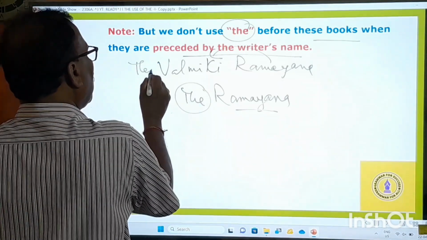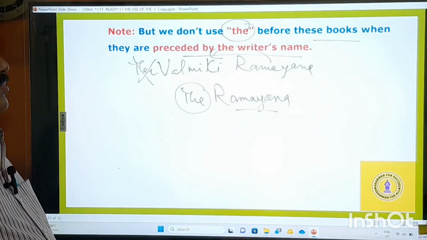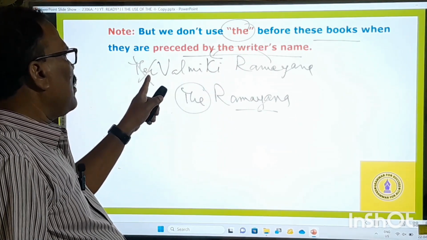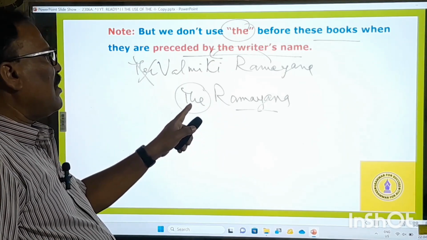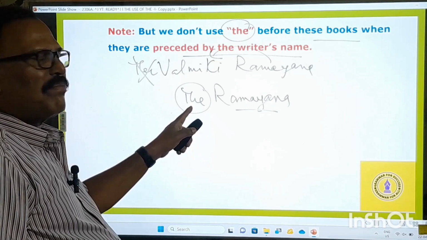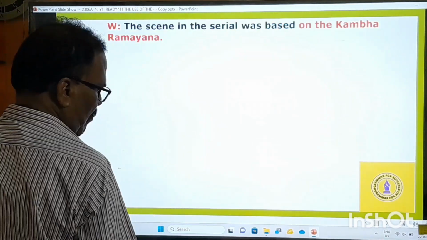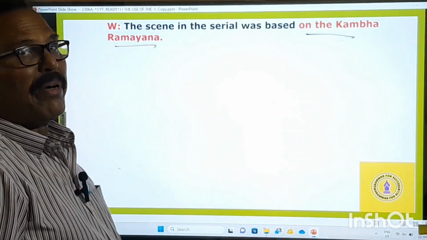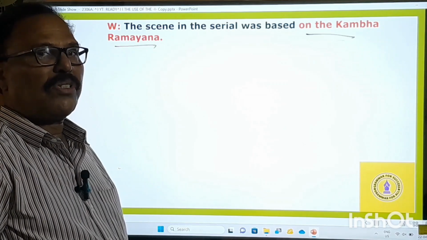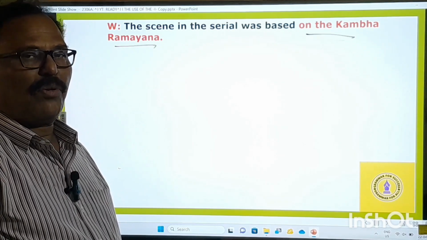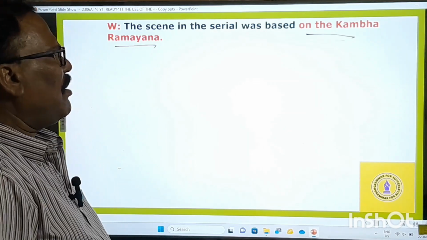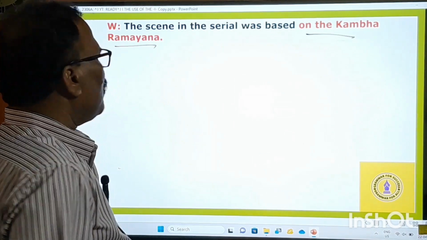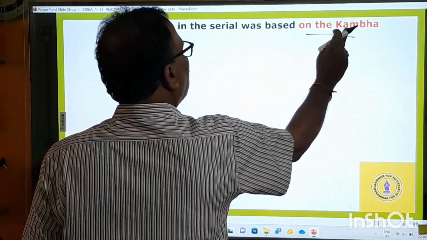But here the is not okay: Valmiki Ramayana, because it is preceded by the writer's name, no article is required. If it is not preceded by the writer's name, then you use the. Remember this example. The scene in the serial was based on the Kamban Ramayana. Kamban also wrote Ramayana in Tamil. Kamban was a Tamil poet. So that's called Kamba Ramayana. So Ramayana is preceded by the writer's name, therefore we should not use the.